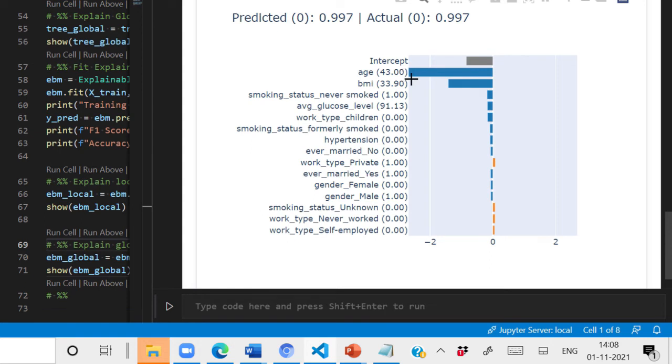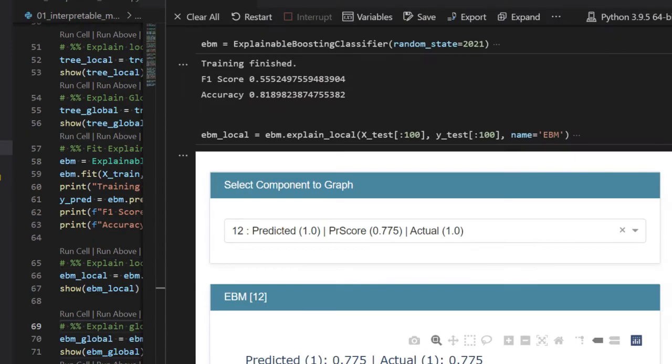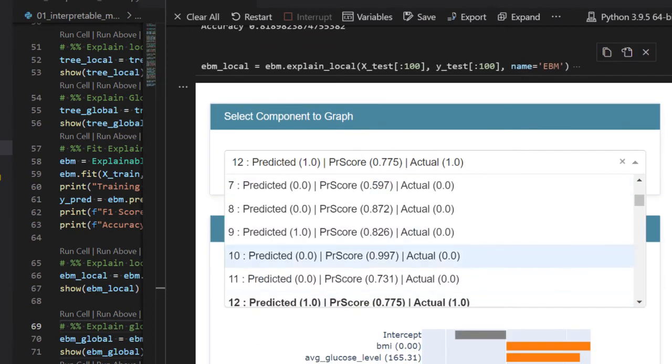The attributes that are responsible for its prediction as no stroke are age, which is 43, body mass index, which is 33, never smoke status, glucose level, and work type children. These are the important attributes which are pushing the output towards no stroke, while work type private, smoking status unknown, and all these other attributes are pushing it towards stroke. But the values of these attributes are quite less. So that's why finally it is classified as 0. Let's perform analysis for some more instances.